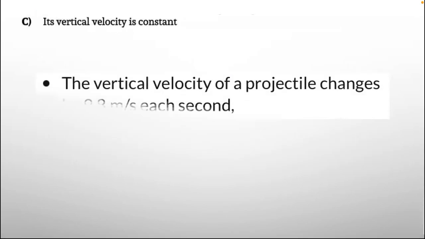Option number C, its vertical velocity is constant. The vertical velocity of a projectile changes by 9.8 meters per second each second. So this velocity is changing, and this option is incorrect.